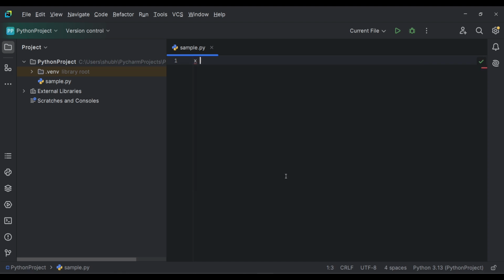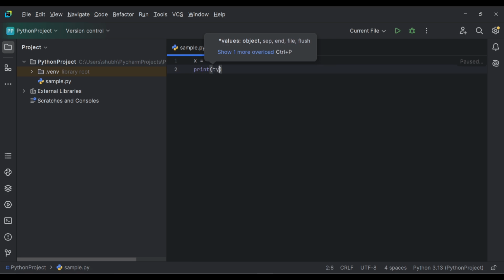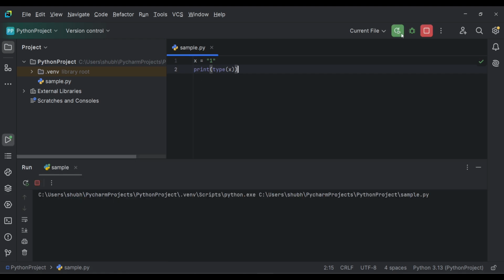Let's suppose we have a variable x with value as 1. Here 1 is a string because we have used double quotes. If we print the type of x, here we can see x is of string type.